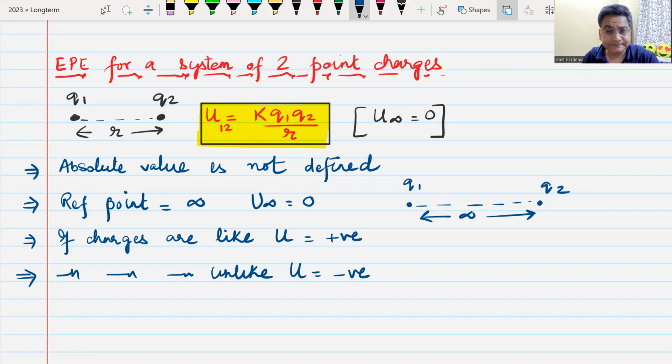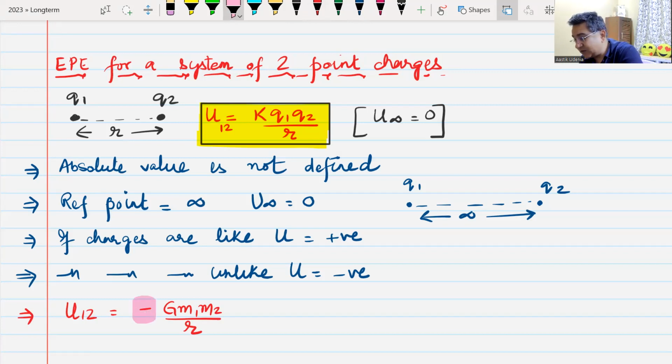Potential energy, yes? G M1 M2 by R. Potential energy of a system of 2 point masses is minus G M1 M2 by R. The most important aspect, which you have obviously forgotten, and there is nothing new in this, is the negative sign. Gravitational potential energy is always negative. Anyways, I'll give you 2 minutes to note this down.